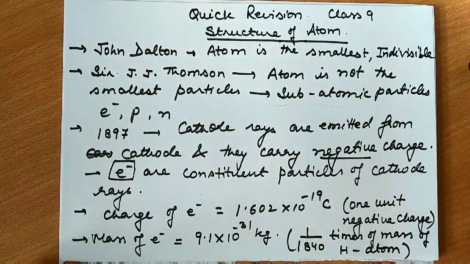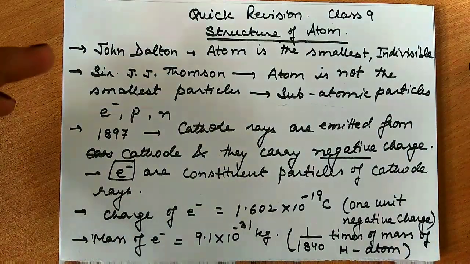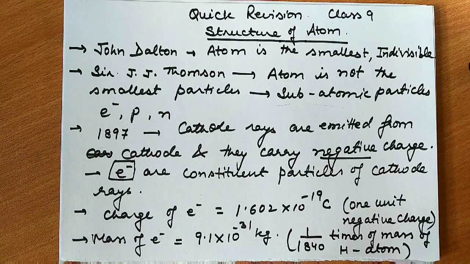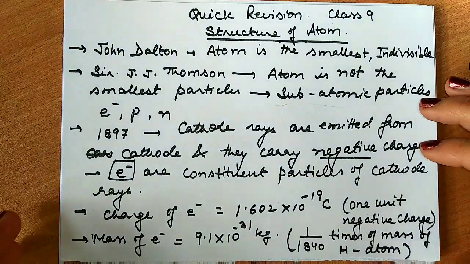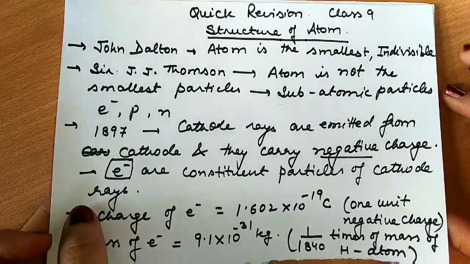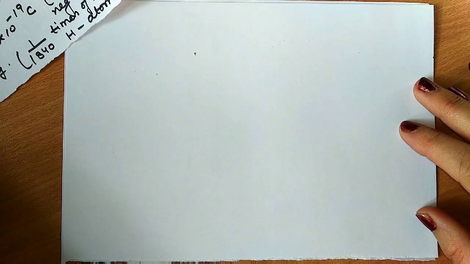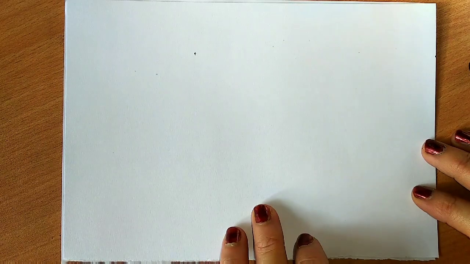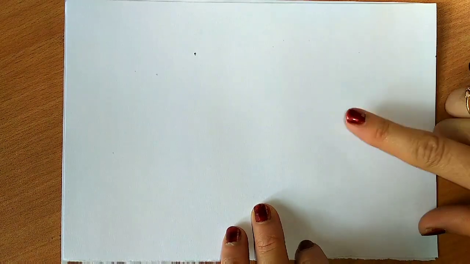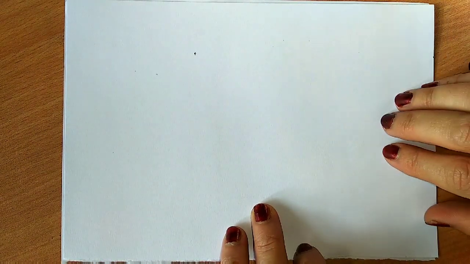So all these things you should know. I'm giving you a very quick and short revision so that you just recall all those things that you have studied. So just take a screenshot and then we'll move further. Right, so this is about electron. Once the electron was discovered, we say that an electron is the subatomic particle which carries 1 unit negative charge.